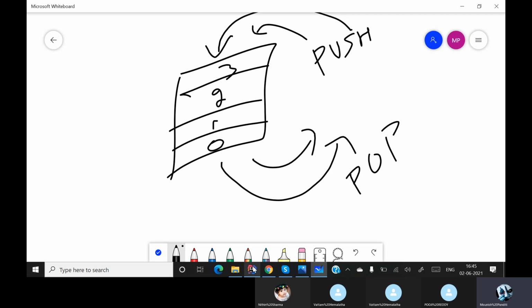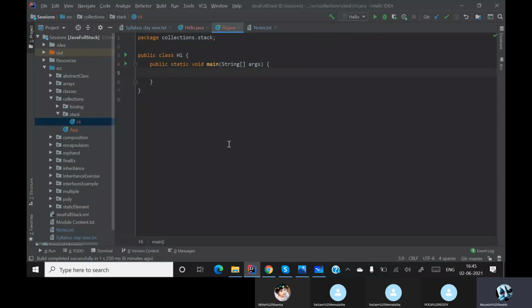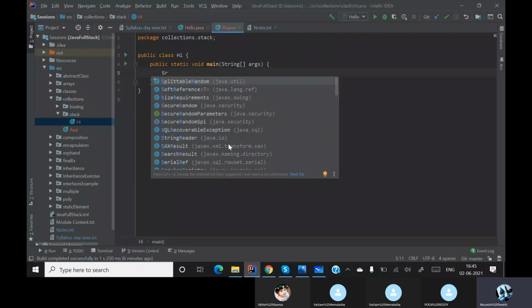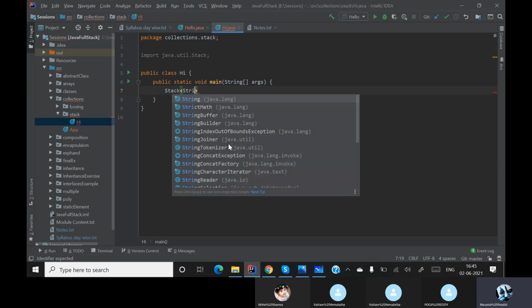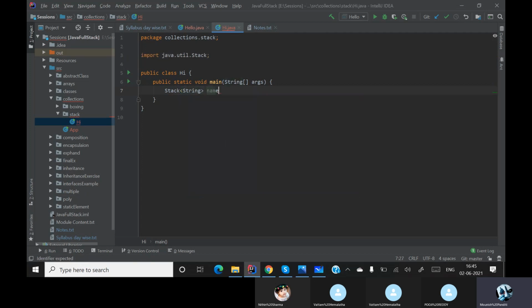So let me go here and initialize the stack first. Stack takes a generic, so let the generic be String, let it be names. I'll take the same examples. So names.push.